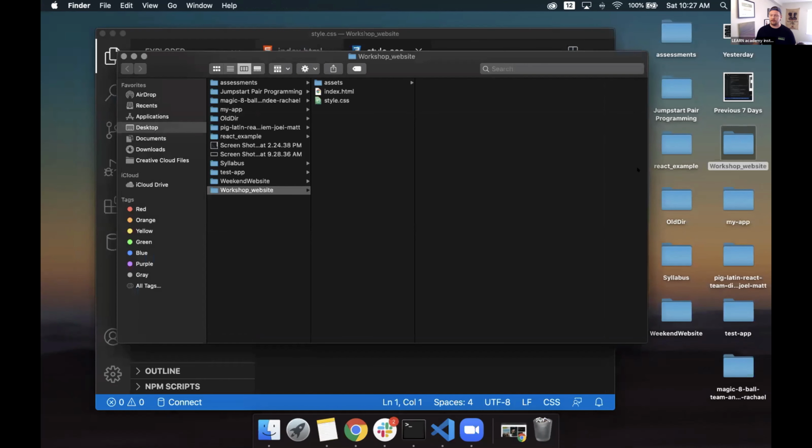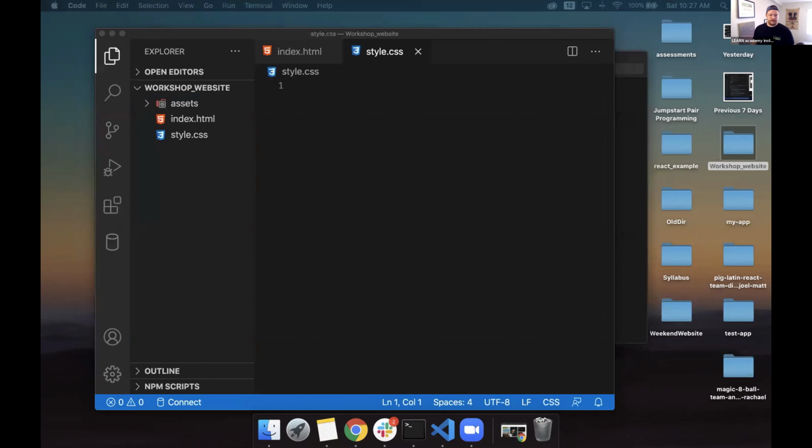You're so welcome. So if we look back in our Finder or if we use Windows Explorer and we look inside this folder, we can see that we have workshop website, and inside of it, we have index.html, our style.css, and our assets folder. Everybody should be at this point by now. If not, just holler at me. Cool. So let's dive into the coding aspect.